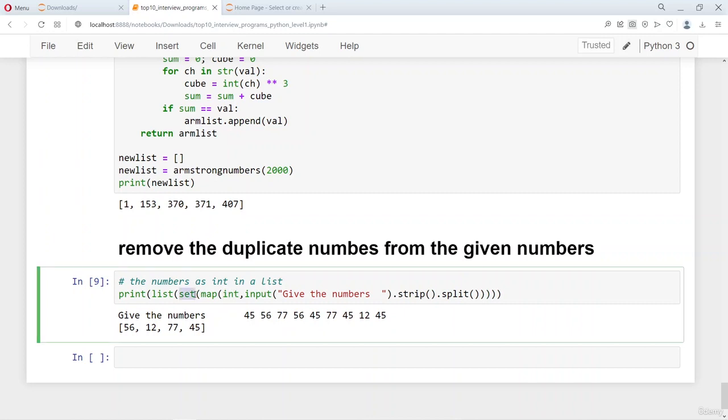If you form a set with a list of numbers, it will remove the duplicates. Once we pass through the set, it gets converted into a set of numbers. We don't want a set to be sent as output, so we convert it back into a list and then print it.